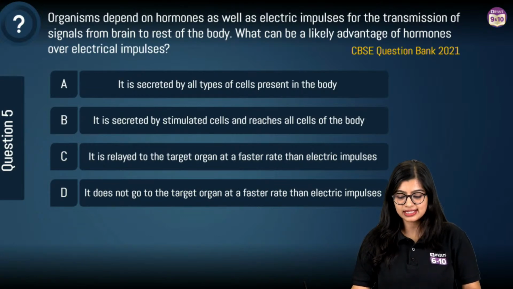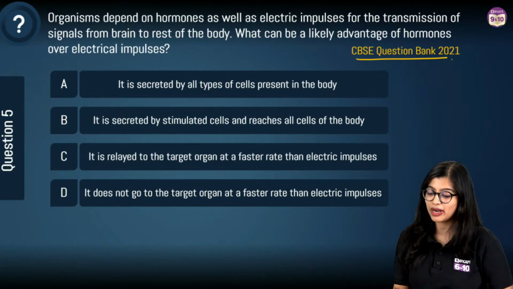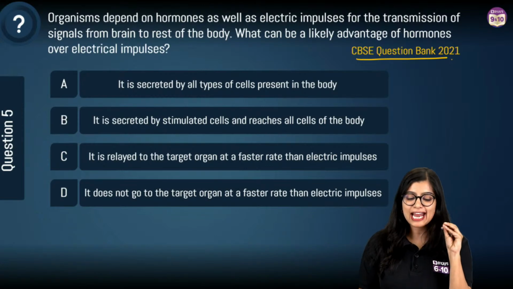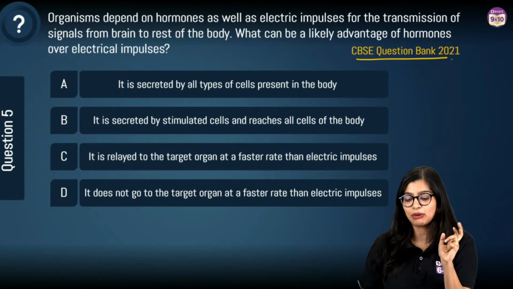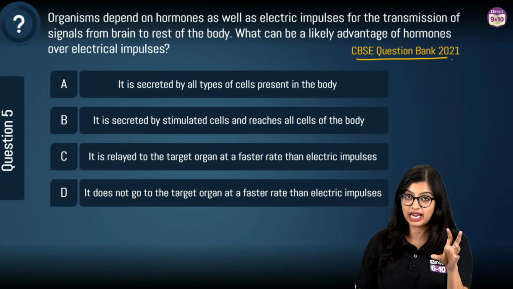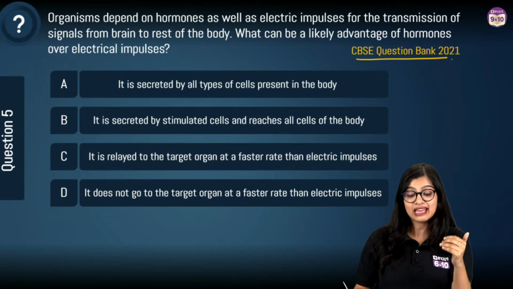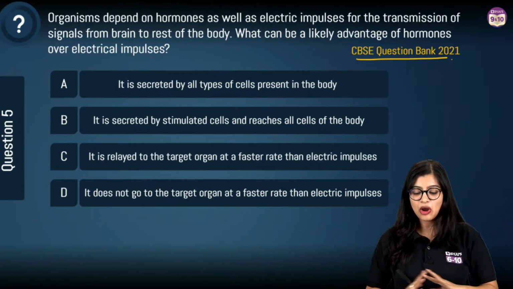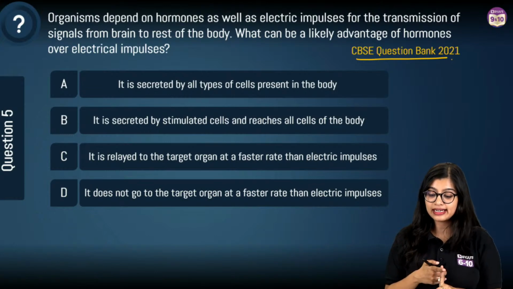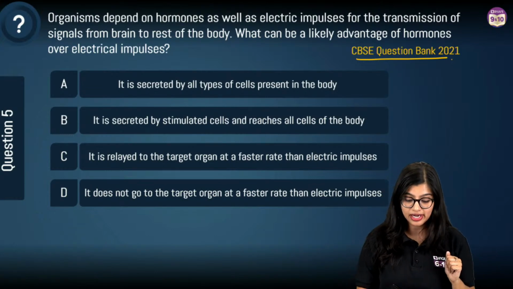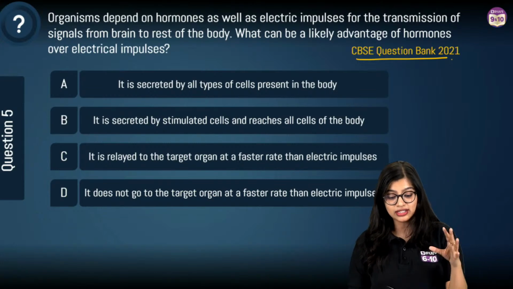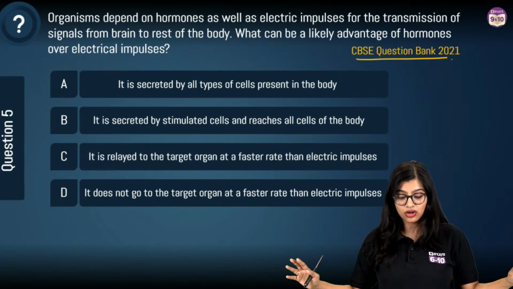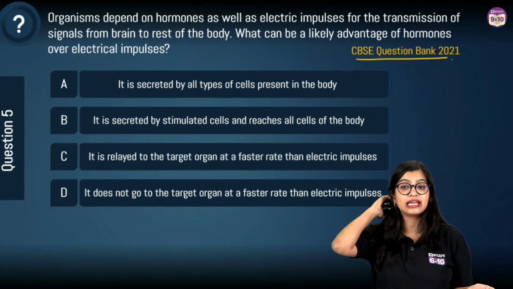Okay, question number 5. This is a CBSE question bank 2021 question. This is going to be tough if you read the question properly. Organisms depend on hormones as well as electrical impulses for the transmission of signals from the brain to the rest of the body. What can likely be an advantage of hormone over electrical impulse? A, it is secreted by all types of cells in the body. B, it is secreted by stimulated cells and reaches all cells of the body. C, it is relayed to the target organ faster than an electric impulse. Or D, it does not go to the target organ at a faster rate than the electrical impulse.